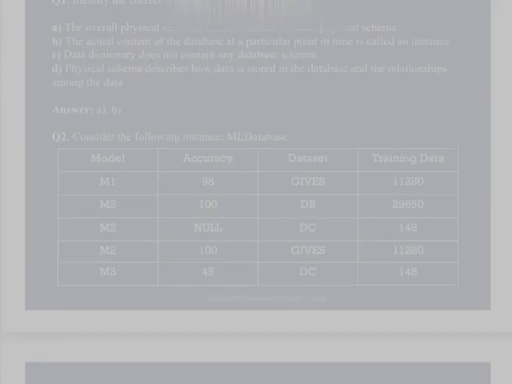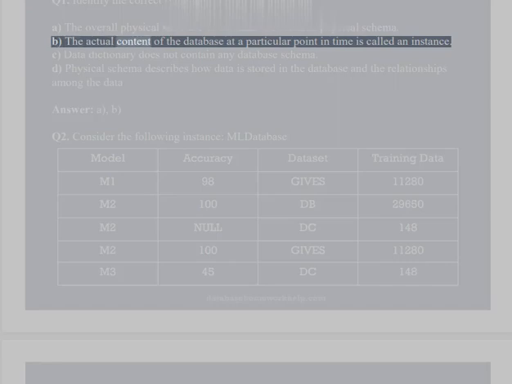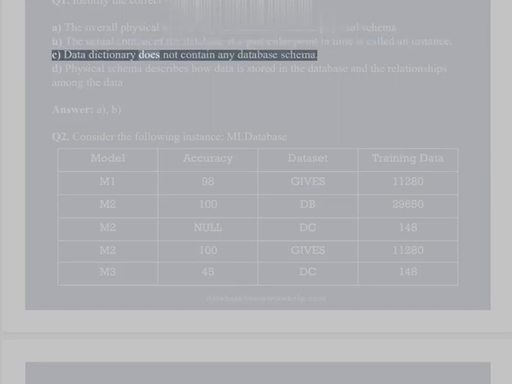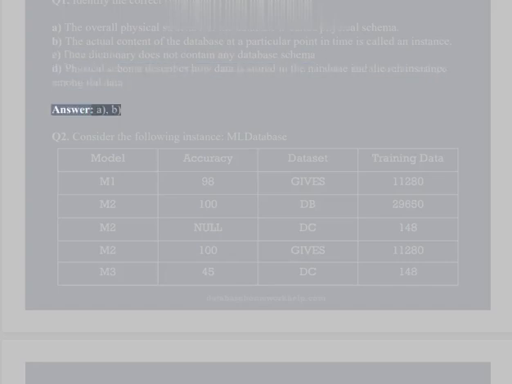Q1. Identify the correct statements from the following. A. The overall physical structure of the database is called physical schema. B. The actual content of the database at a particular point in time is called an instance. C. Data dictionary does not contain any database schema. D. Physical schema describes how data is stored in the database and the relationships among the data. Answer: A, B.